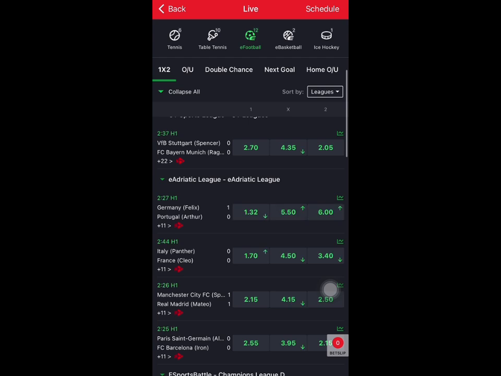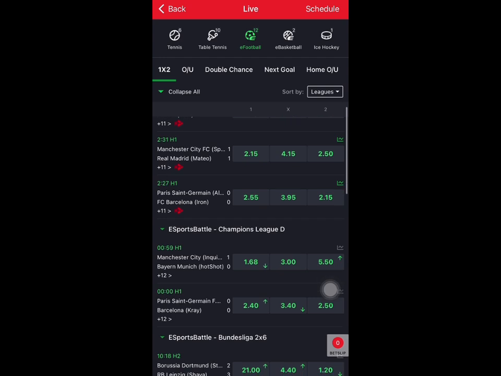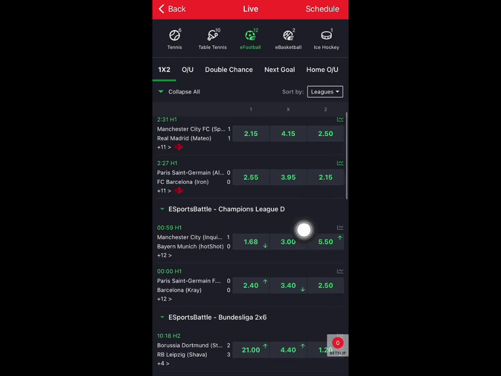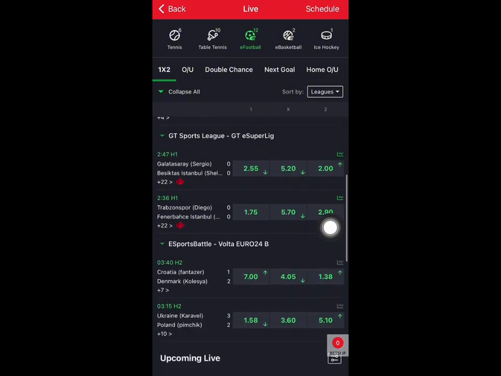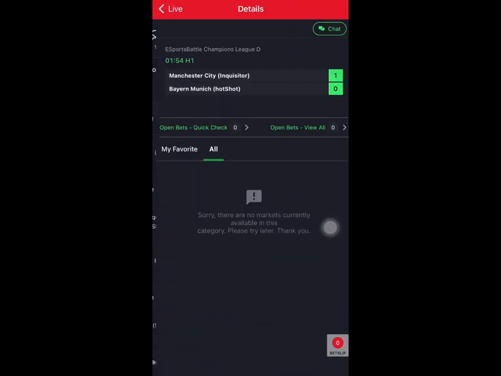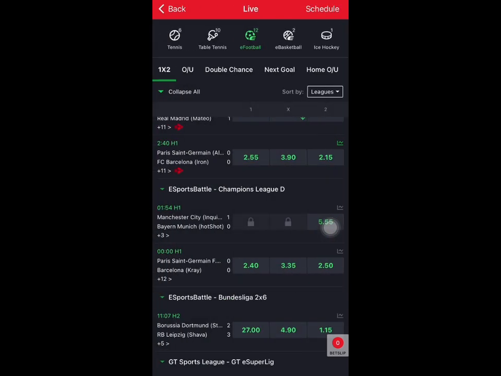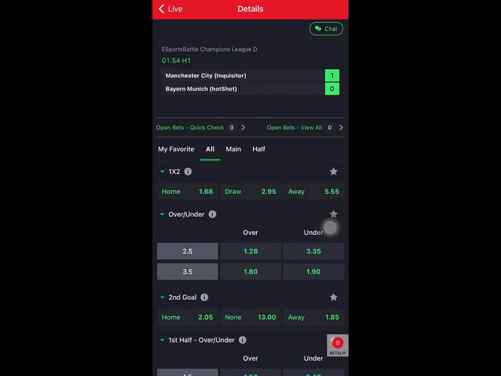This is Bayern Munich, but this is not the team they were facing when we were looking for them. Okay, this is it. Manchester City versus Bayern Munich. I hope I'm right. Okay, so now let's click on this team and watch them. Let's wait for this to be unlocked. All right, as you can see, they are playing 1-0 at the moment.